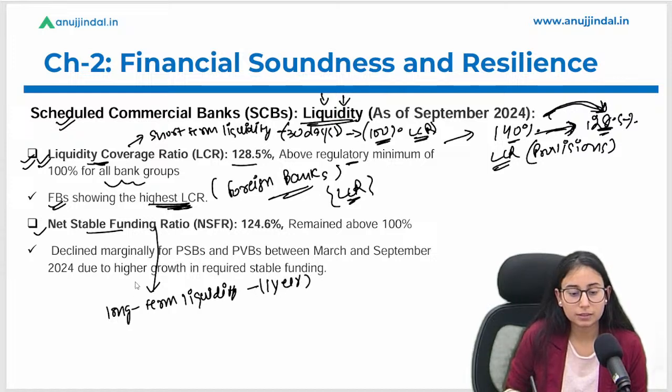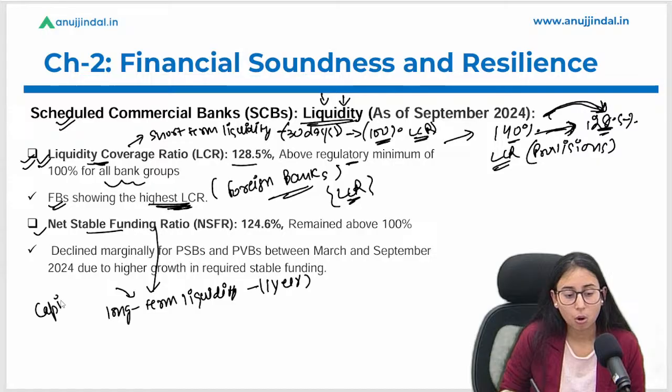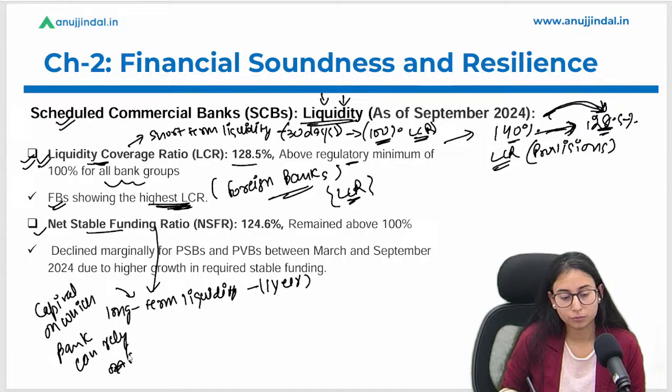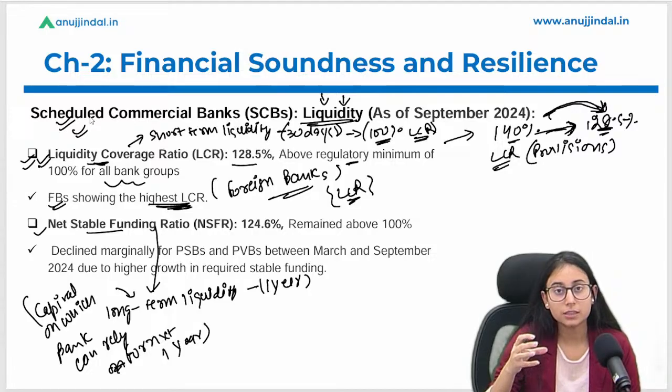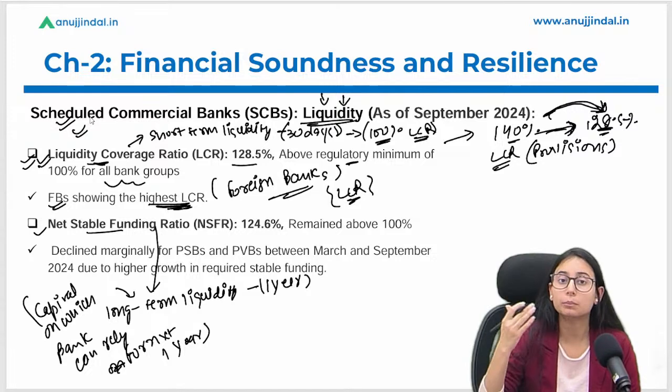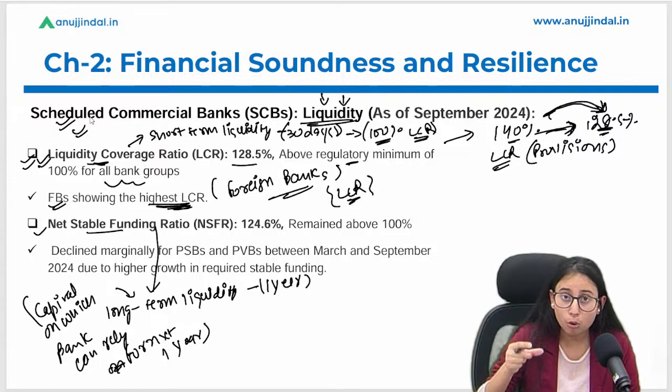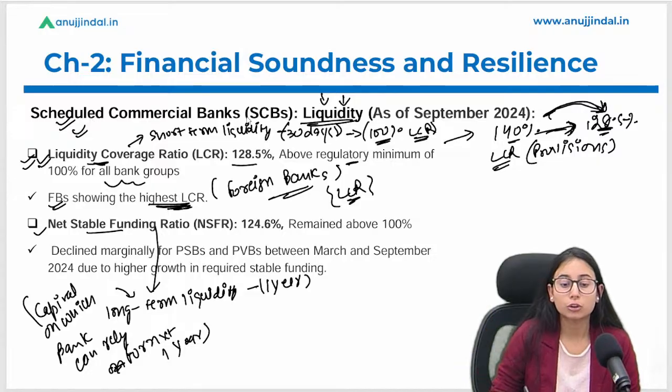Okay, this is a capital on which banks can rely for next 1 year. तो लिक्विडिटी कवरेज रेशियो किसकी बात करते हैं? शॉर्ट टर्म लिक्विडिटी की. बट हम अगर NSFR की बात करें, it talks about the long term liquidity. That means the capital that can support the banks, and banks can simply rely on that capital for next 1 year. Okay, so it should also be more than 100% as per the regulatory norm.